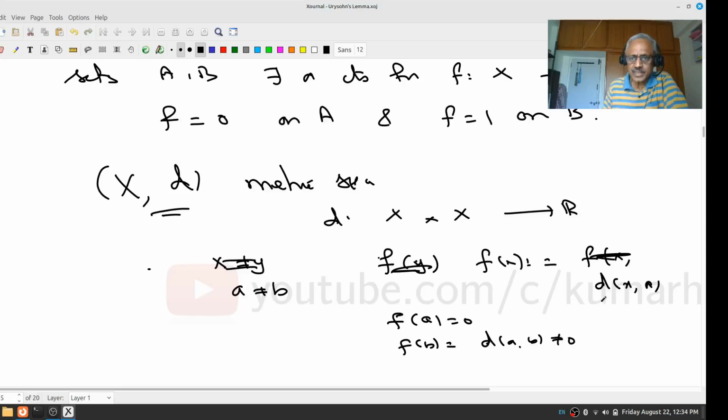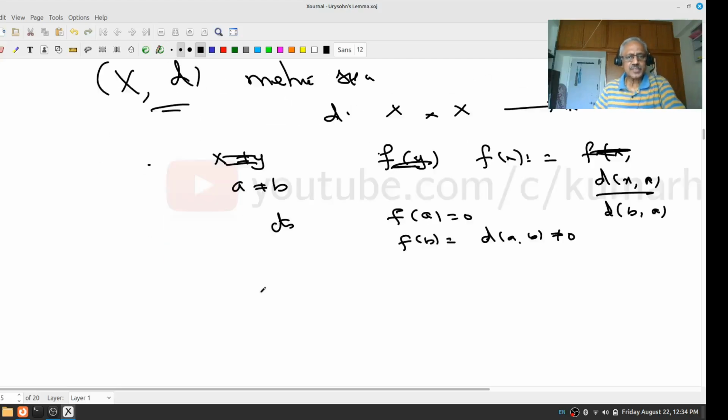If you want it to be 1, I can divide it by the distance between b and a. When x equals a, this will be 0. When x equals b, it will be 1. And it's very easy to check this is a continuous function. So any metric space is actually completely Hausdorff.